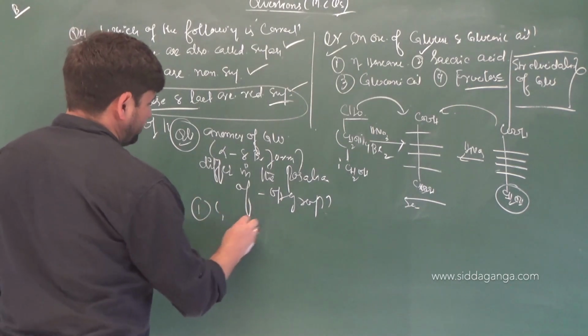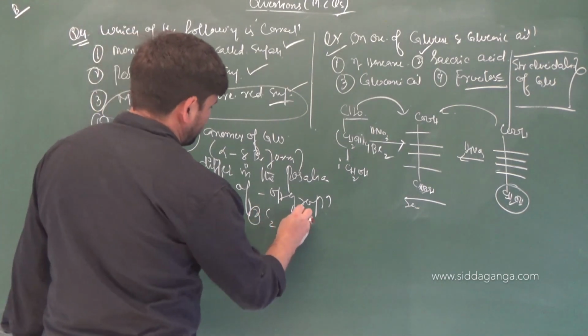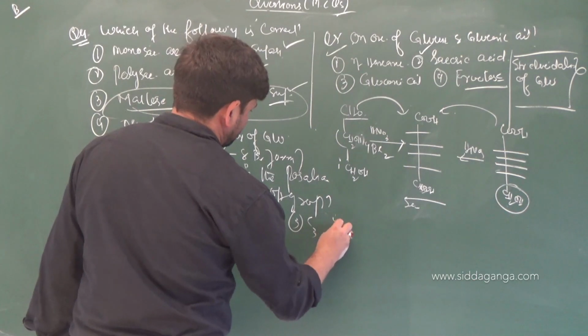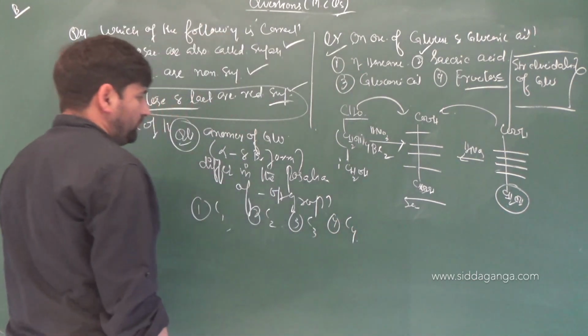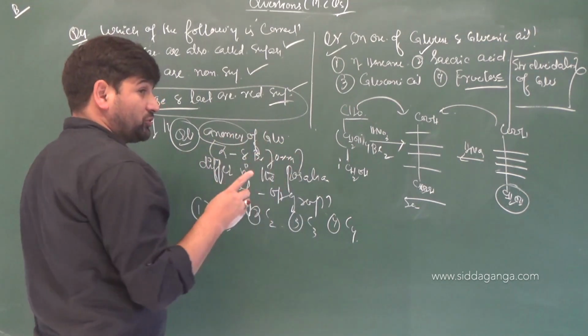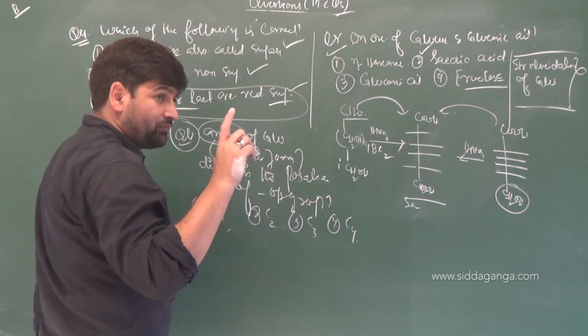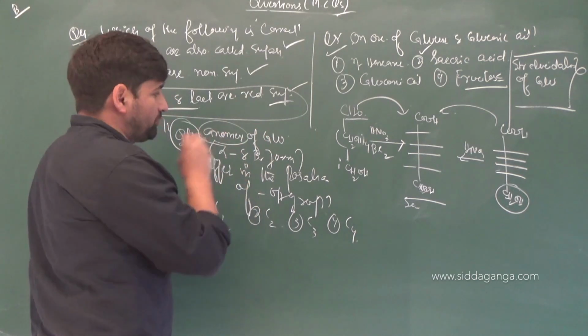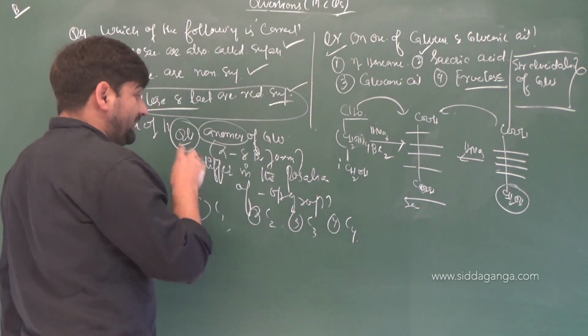Options are C1, C2, C3 and C4. We know alpha and beta form are anomers, right? And anomers differ only in the relative position of a specific primary functional group containing carbon.